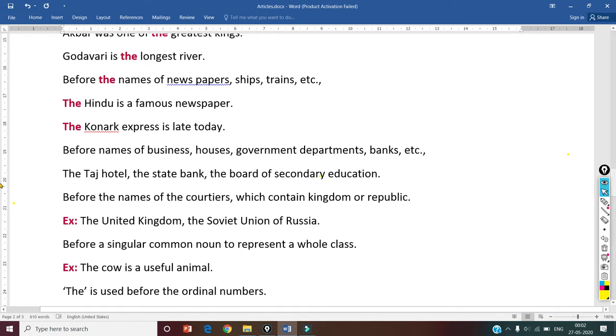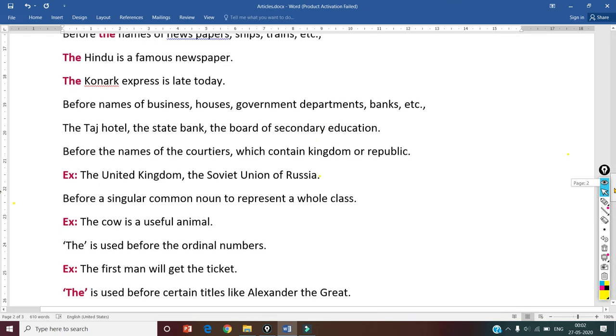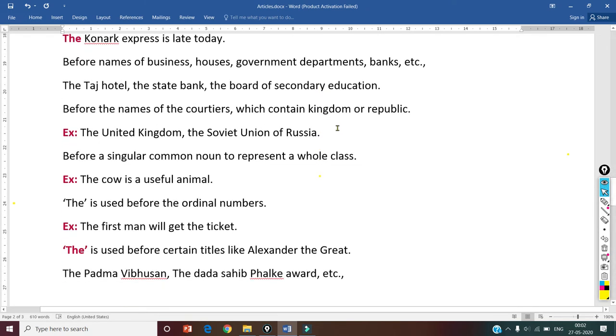Before names of business houses, government departments, banks, etc. The Taj Hotel, the State Bank, the Board of Secondary Education. Okay, names of business houses, government departments, banks, వీటన్నిటి ముందు కూడా మనము ద అనే ఆర్టికల్ ని యూజ్ చేస్తాం.